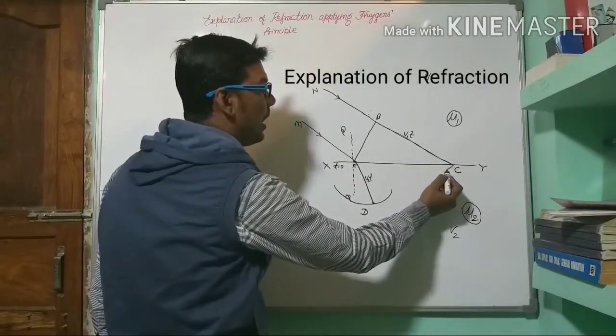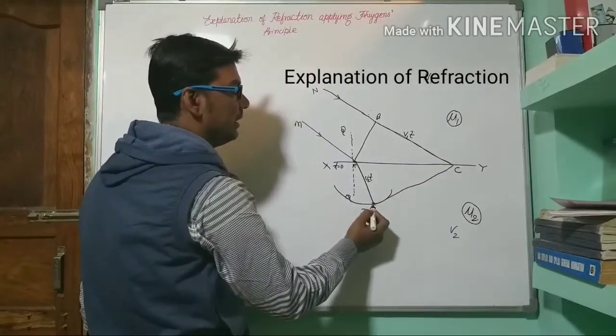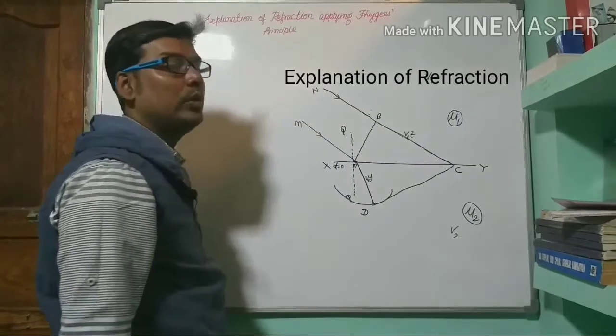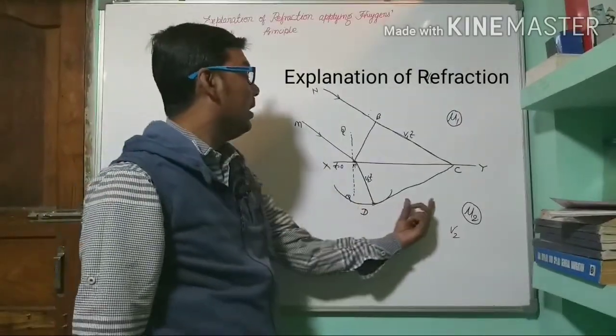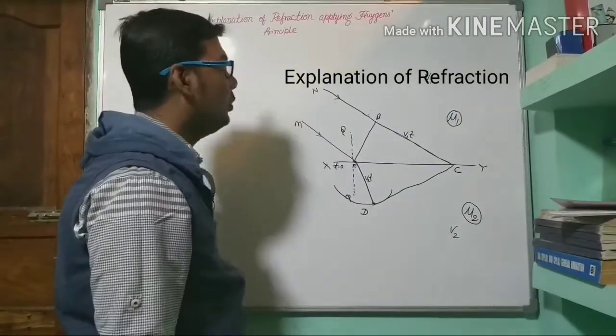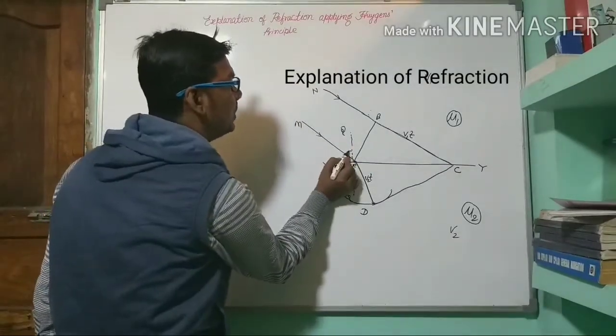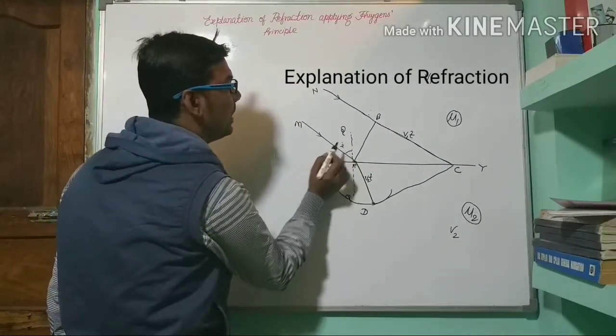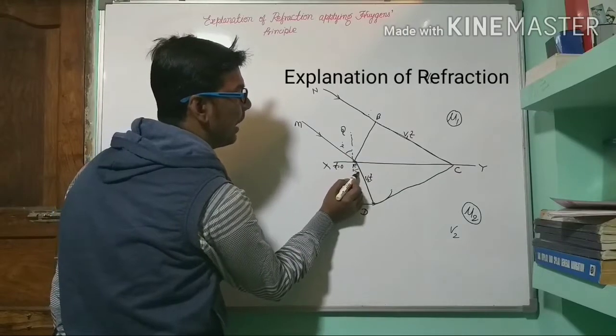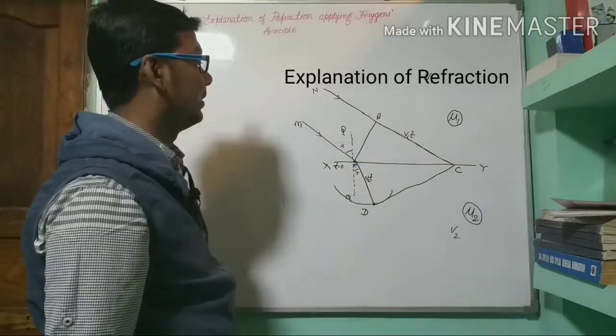When we join this CD, CD will be a new wavefront. Okay, this will be a new wavefront. Suppose this angle is the angle of incidence and this angle is the angle of refraction.